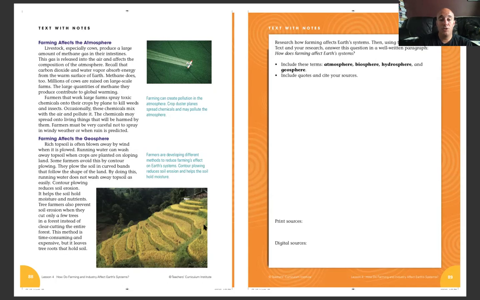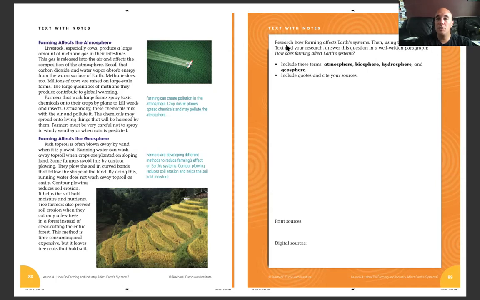Okay, and this picture here is an example of contour plowing. There's a lot of contour plowing in Asia. I've seen it myself in the Korean rice fields. Pretty beautiful, actually. Farmers are developing different methods to reduce farming's effect on Earth's systems. Contour plowing reduces soil erosion and helps the soil hold moisture. All right, and ladies and gentlemen,